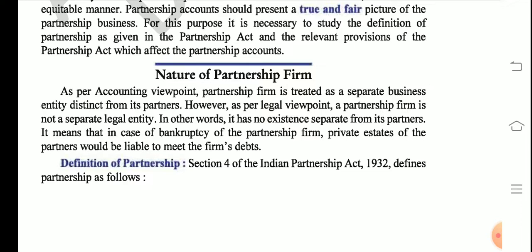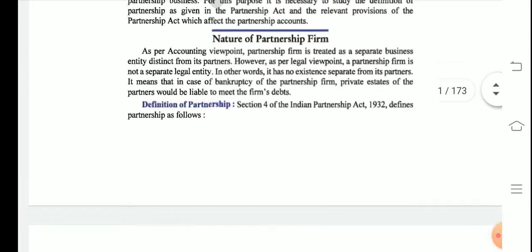It means in the case of bankruptcy of the partnership firm, private estates, meaning the private property of the partners, would be liable to meet the firm's debt. In a case of bankruptcy or insolvency, the partners are liable to pay off the debts of the business, right? So this is the brief description about partnership.